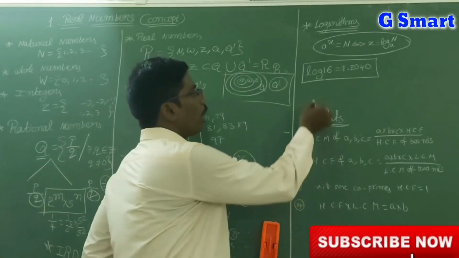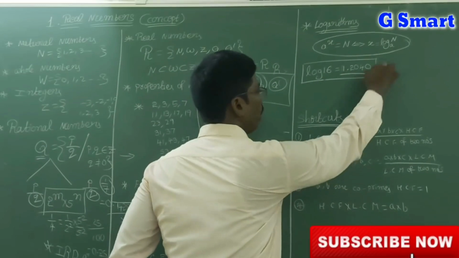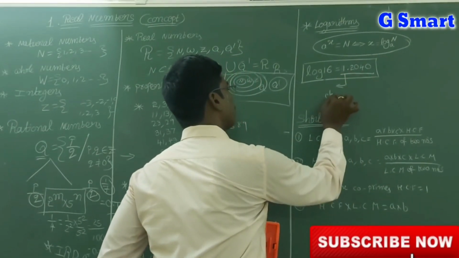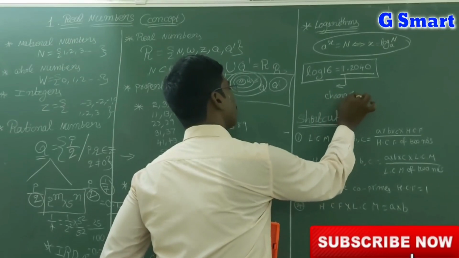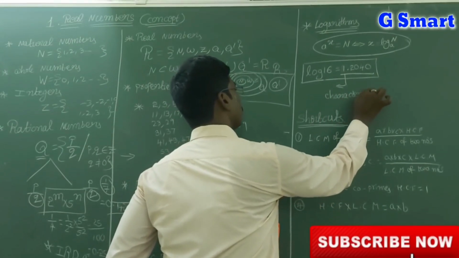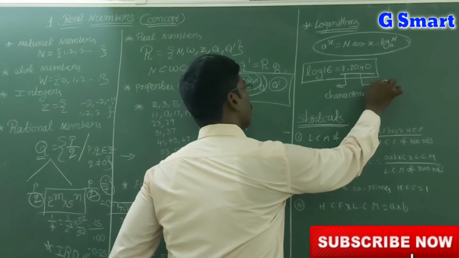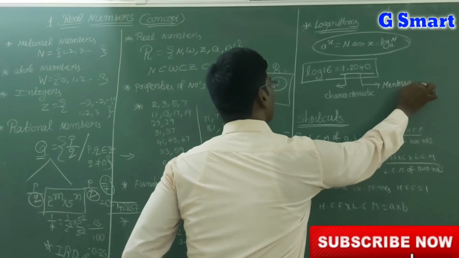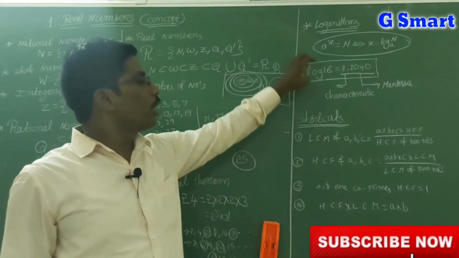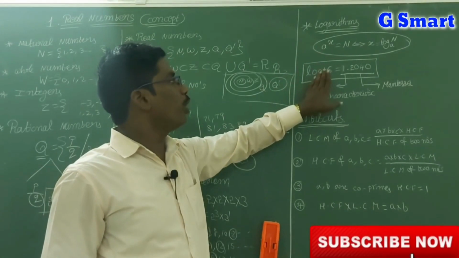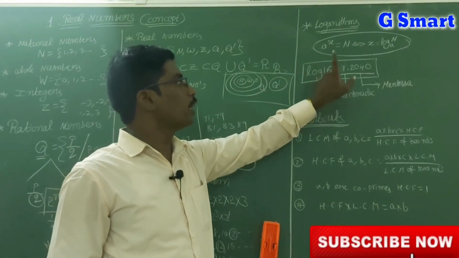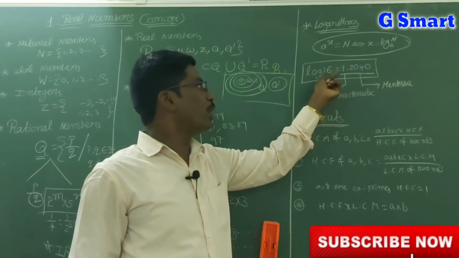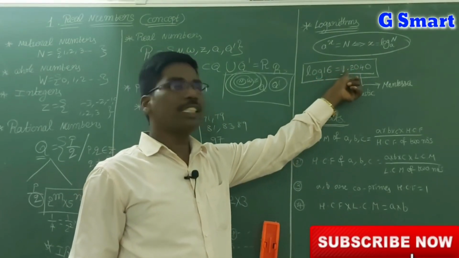Now here see here, log of 16. In this value 1.2040, the number before the point is called the characteristic. After the point, that is called the mantissa. So here 16 is there. For the logarithm of a number, the characteristic is n minus 1. Here 2 digits are there, so n minus 1 means 1. If 3 digits are there, 1, 2, 3, then the characteristic is 2.